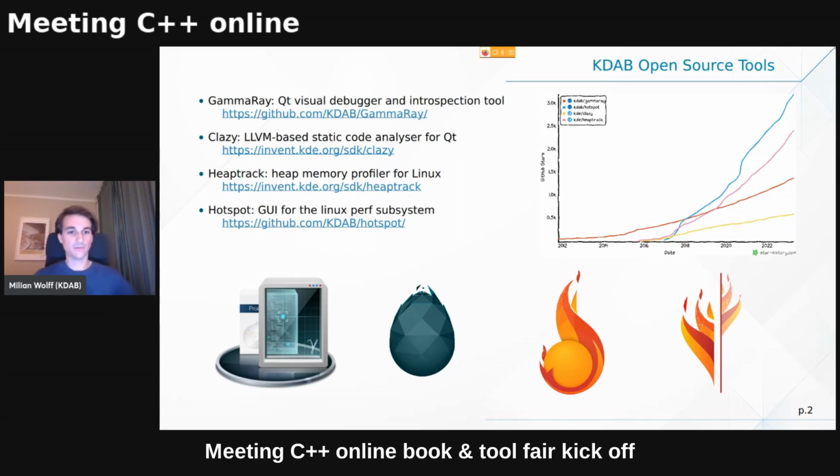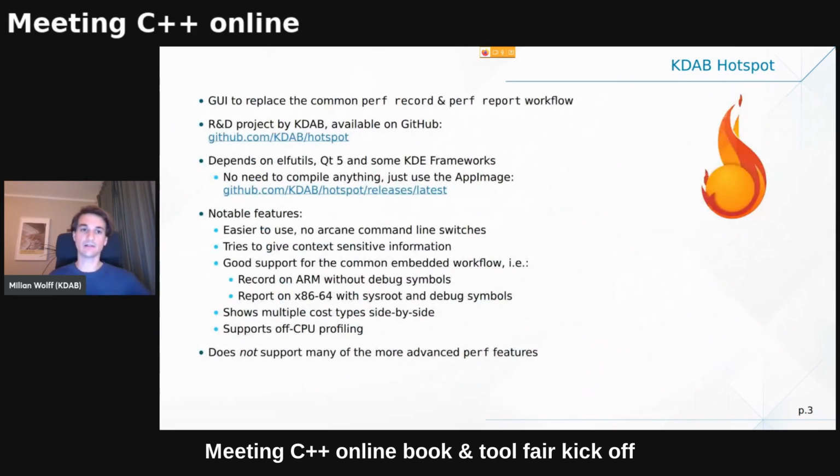It helps you, for example, to port your code from Qt 5 to Qt 6 and finds little paper cuts that slow down your application and whatnot. Yet another pretty popular tool of ours that is also open source like the others is GammaRay, a Qt visual debugger and introspection tool. All of these tools are pretty interesting, I would say, and I could easily fill 10 minutes each, but today we'll talk just about Hotspot. This is mostly interesting for Linux people, but I hope that there are quite a few of those in the audience.